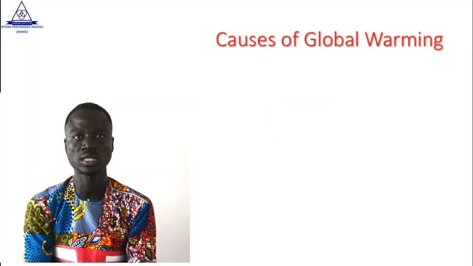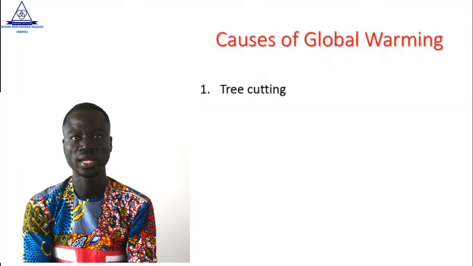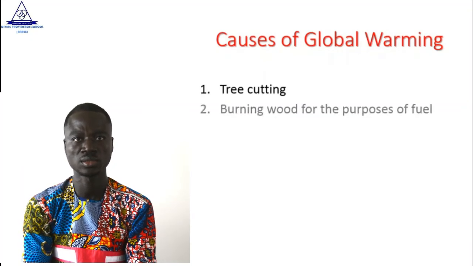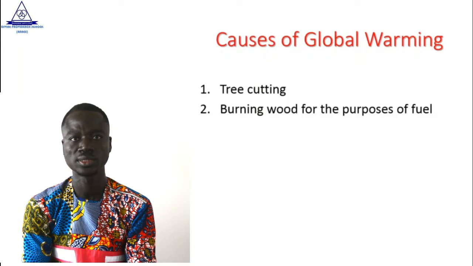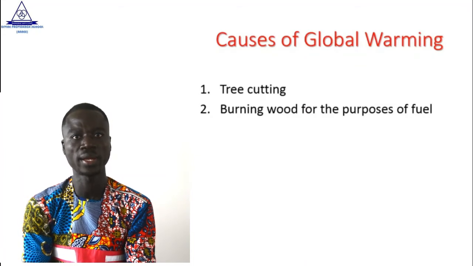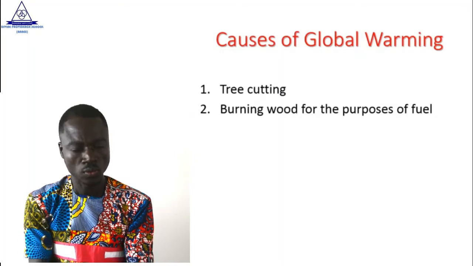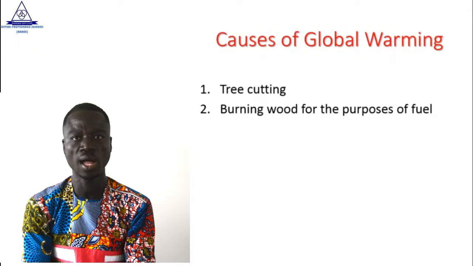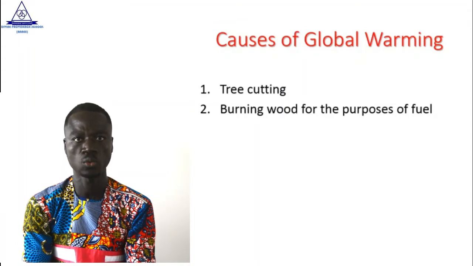Let us see some causes of global warming. 1. Tree cutting. Whenever we cut down trees, it results in global warming. Point 2. Burning wood for the purpose of fuel, like the charcoal burners, those who cut down trees and then burn them for charcoal, also causes global warming.